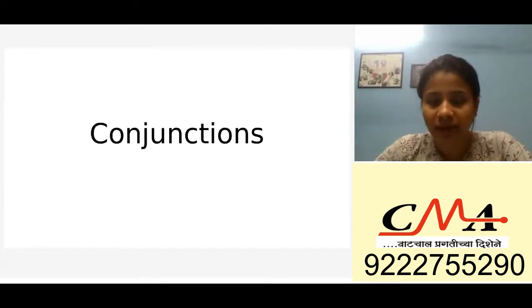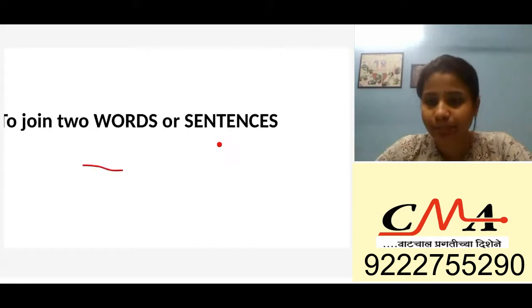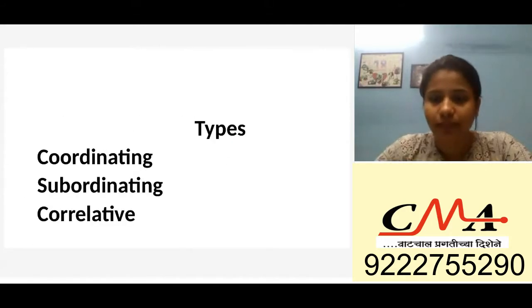So I've defined it as conjunction of words which are joined to use two words or sentences. Okay, now types: coordinating, subordinating, and correlative.